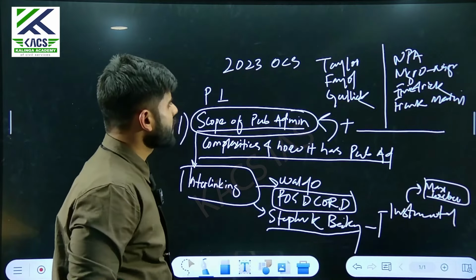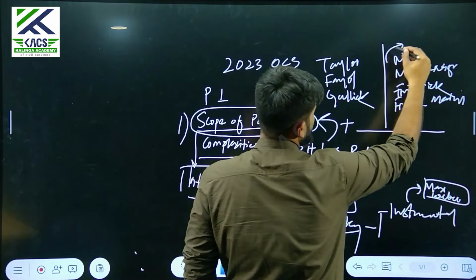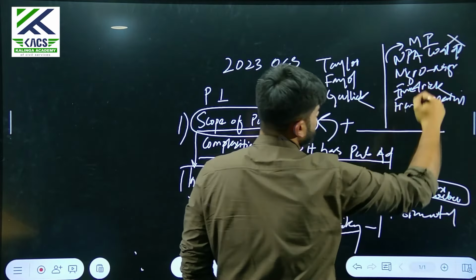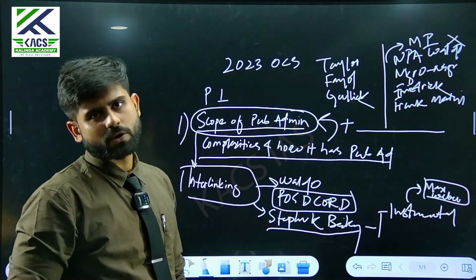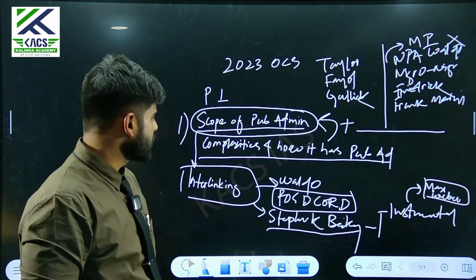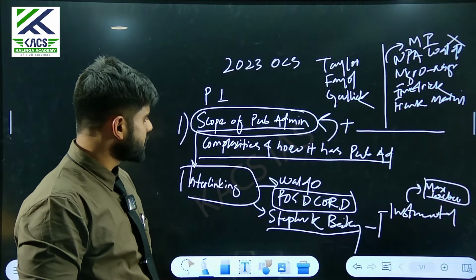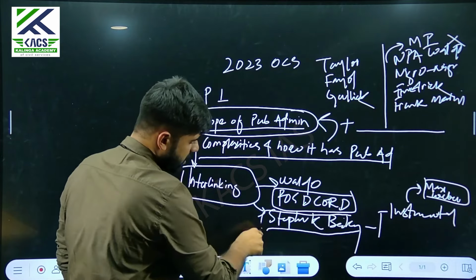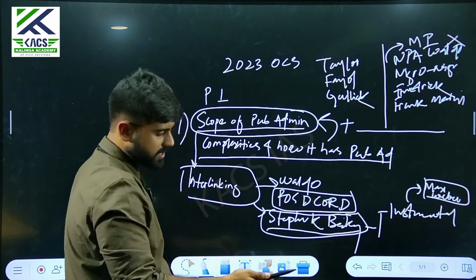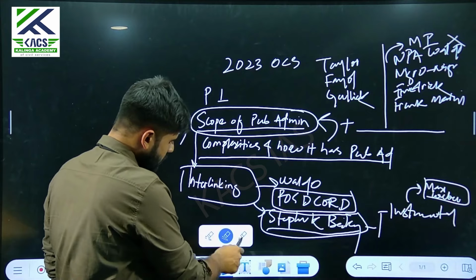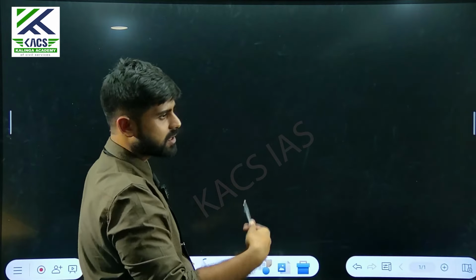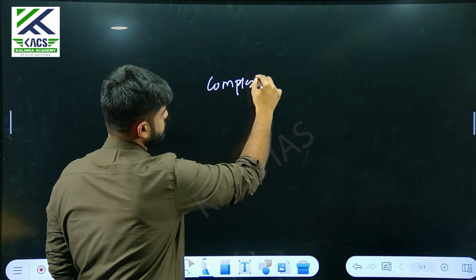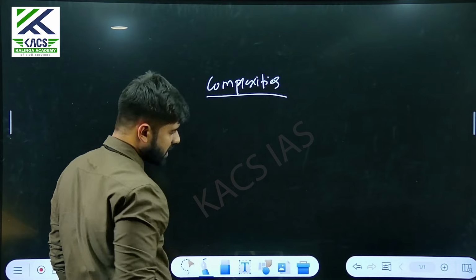If when we heard NPA we only limited ourselves to Minnowbrook 1 conference and Waldo, it doesn't make your answer magical and doesn't add value. You need to add these thinkers. Okay, so interlinking is done. Now let's move on to the second part of this question, how to further build the answer. It is also talking about complexities, right? In complexities, what can we write?